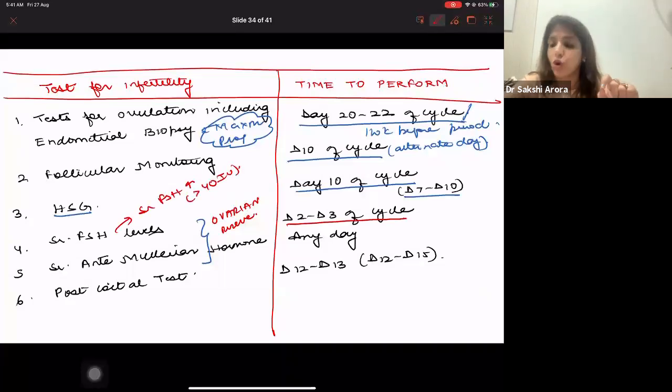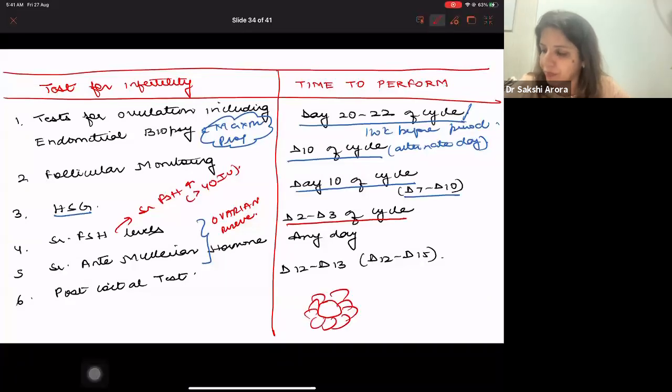Whereas if I want to check serum anti-Mullerian hormone levels, please remember that in the ovary, there are follicles. What is a follicle? So this, what I have drawn, is a follicle.